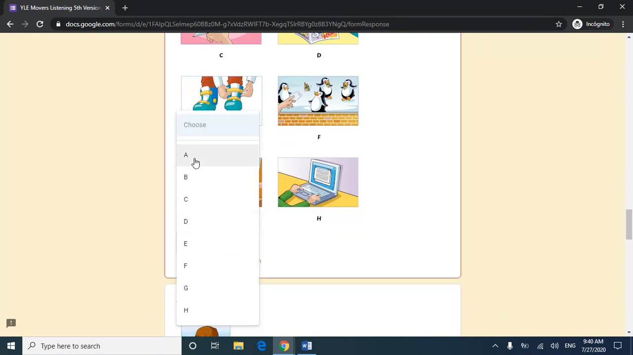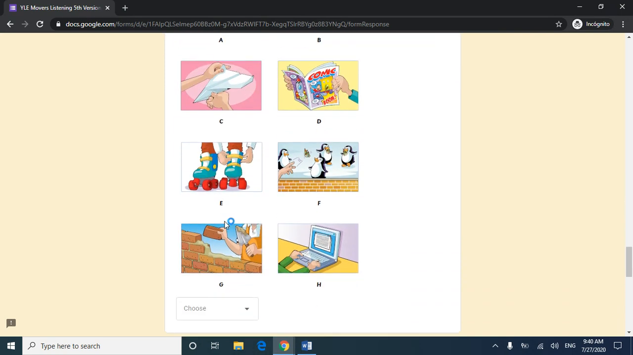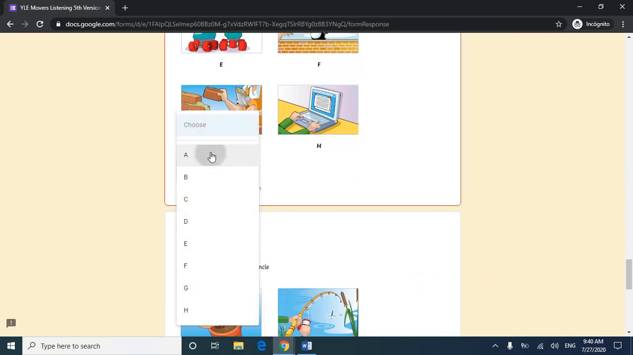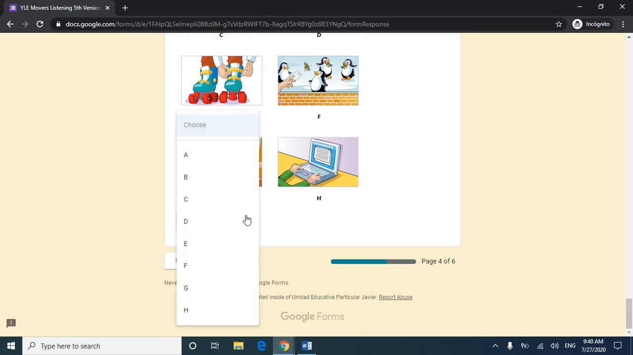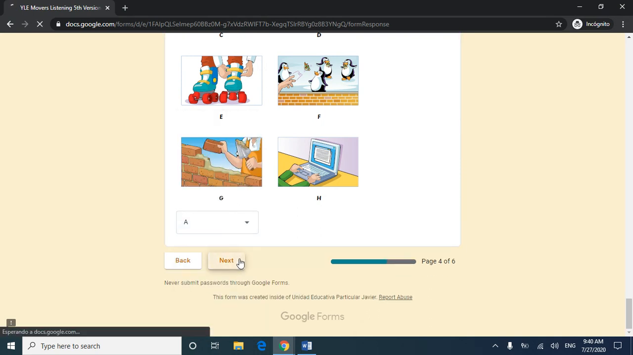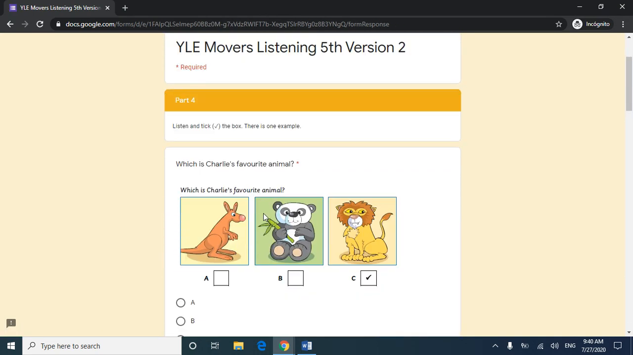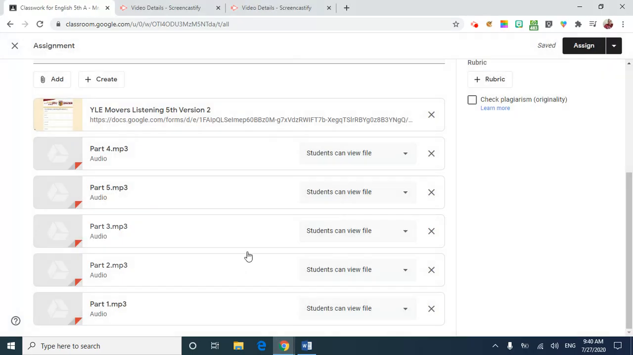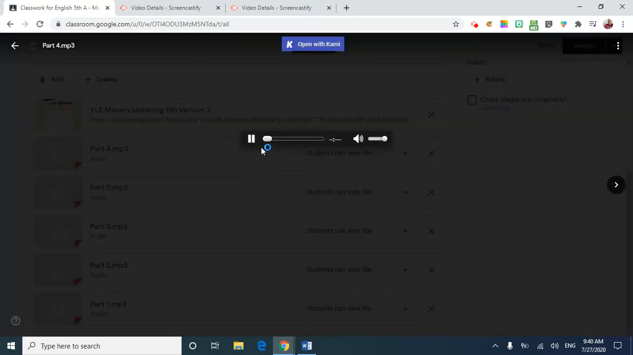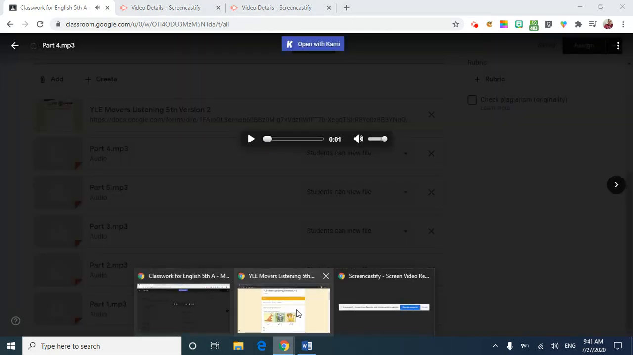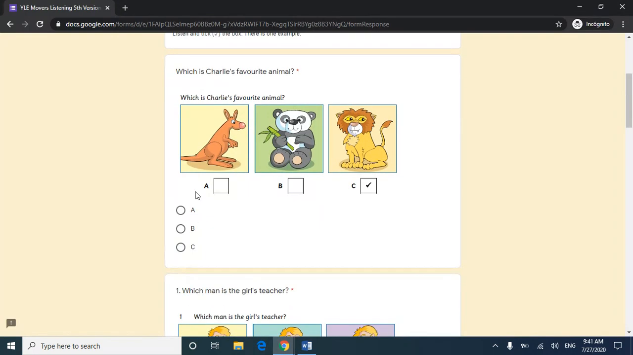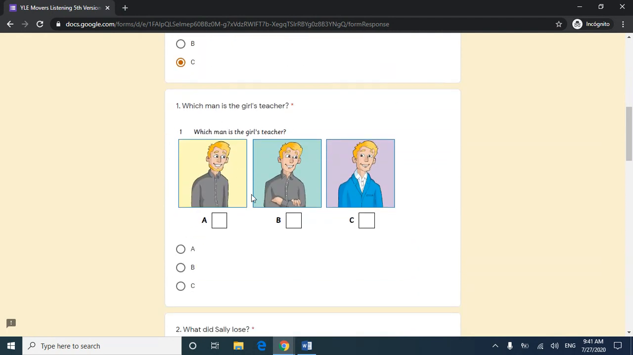Okay, we listen to number 4 and we select the answer here. The teacher is selecting letter A just to continue. Okay, we continue with the next question, and the next part is part number 4. We go to classroom, we click part number 4, and we listen. Okay, we listen to this, and then we select the answers for the questions. Number 1, this is the example, and we do the same with the others.